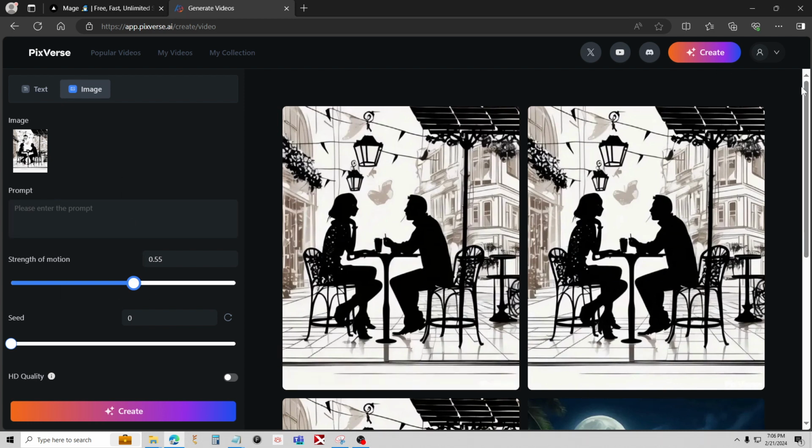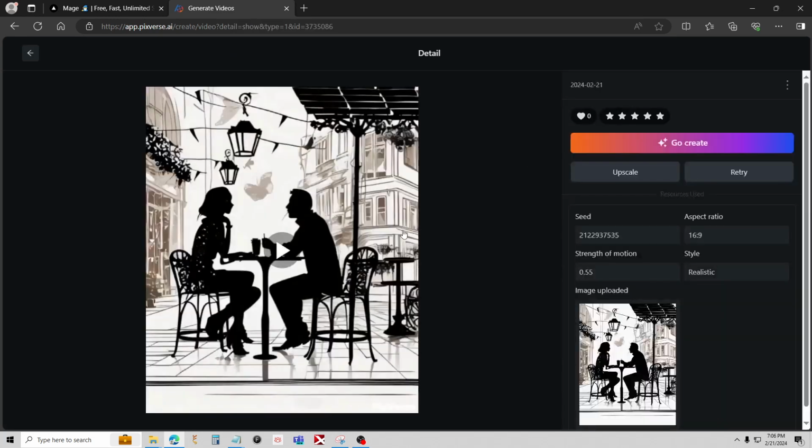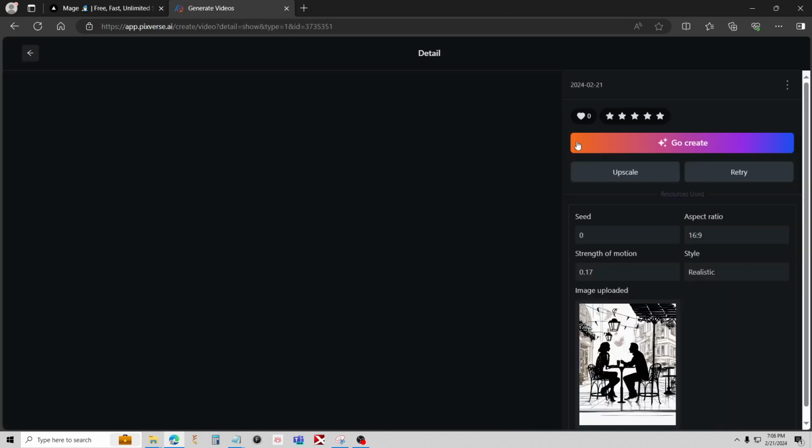So let's go look at these, and we can also kind of see what the strength does, and it does what you'd expect. It just adds more motion. So this is the default, and you get a little bit of movement there, not a lot, but enough to kind of tell they're doing something. So let's go look at the other one. That one was 0.55. I don't know if I remembered to change the seeds too, but okay.